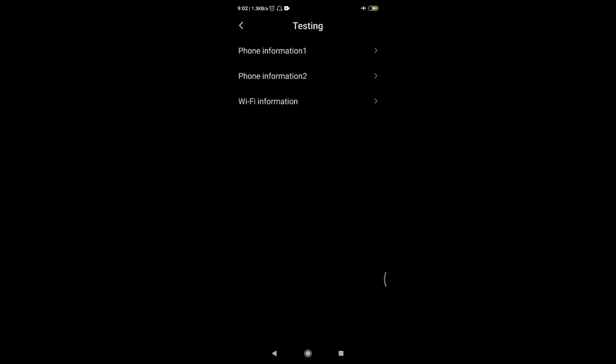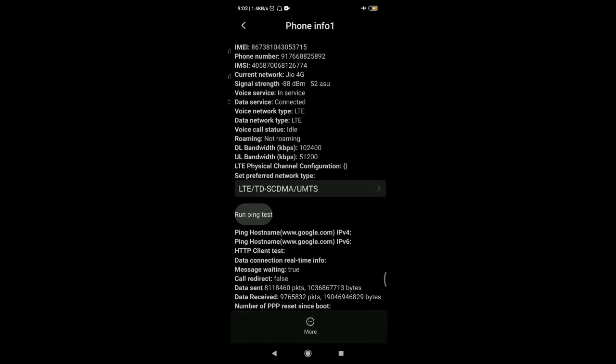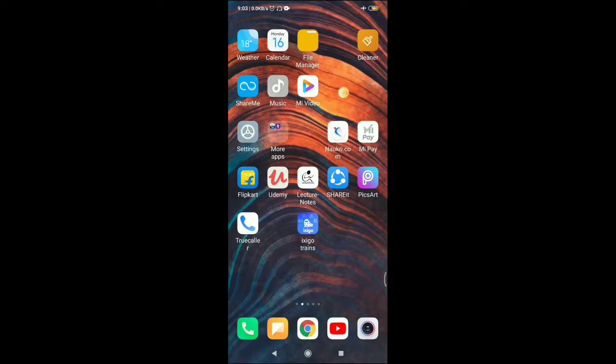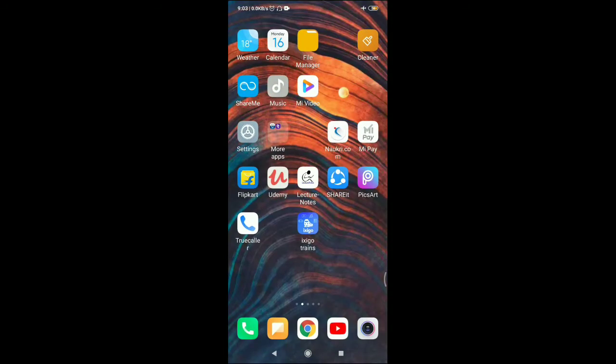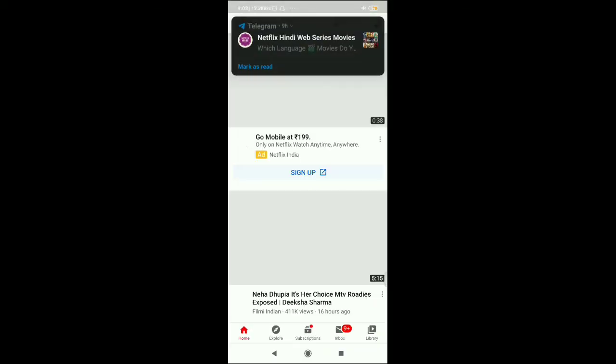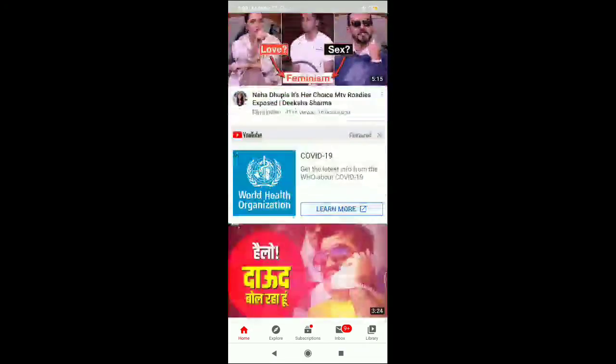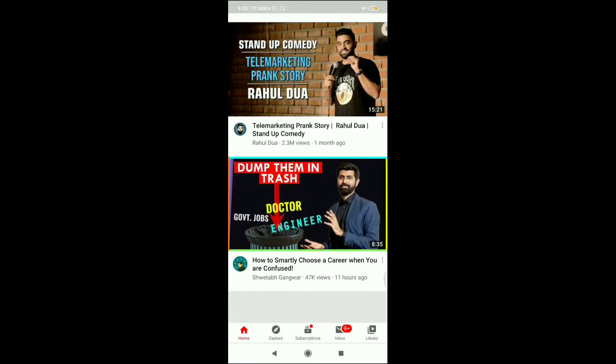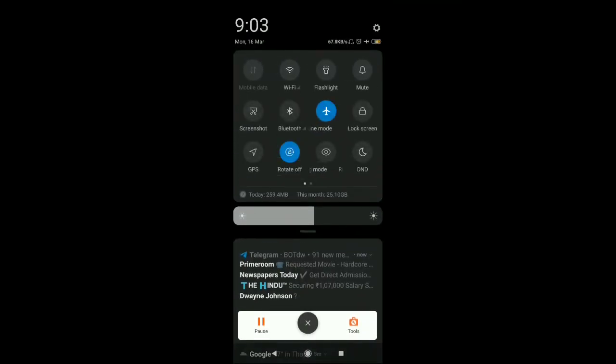As in my situation I have data in the first SIM, so I select the first SIM and go for more. And here you see the disable data connection option. So my data connection is already enabled in this SIM. So let's get ready and go to YouTube. Stay here, you see, internet is just going on, and you can see my aeroplane mode is on.